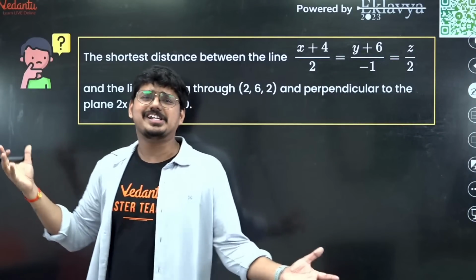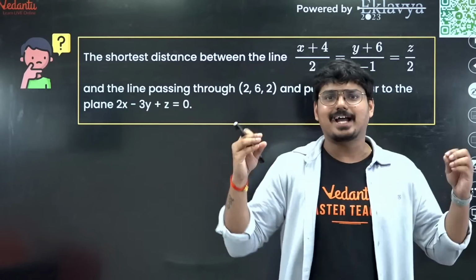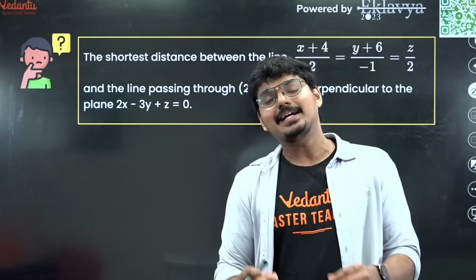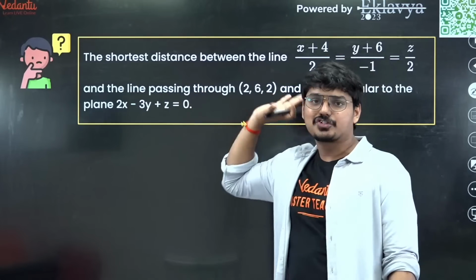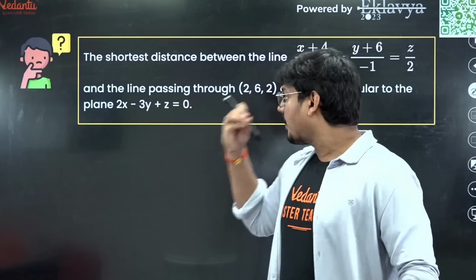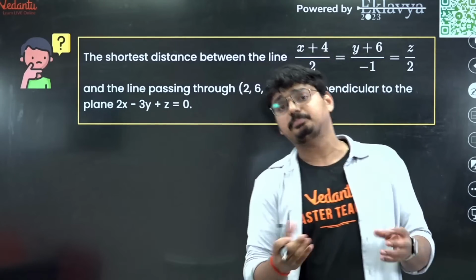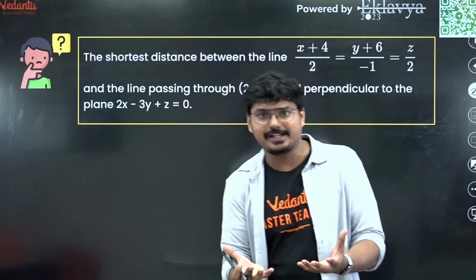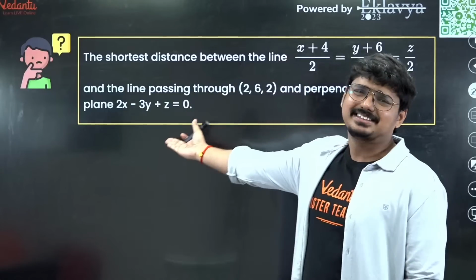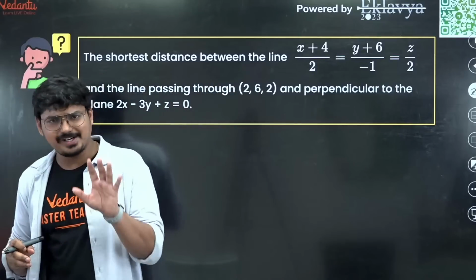Well, 3D geometry, shortest distance. I keep telling this. If you see my January 24th, January 25th analysis, the questions from 3D geometry definitely had this concept of shortest distance. And I told you that in 3D geometry, the question on the shortest distance formula, and also questions on the formulas of 3D geometry, direct application can be expected, and this is one such question. All you have to do is find the shortest distance between two lines.